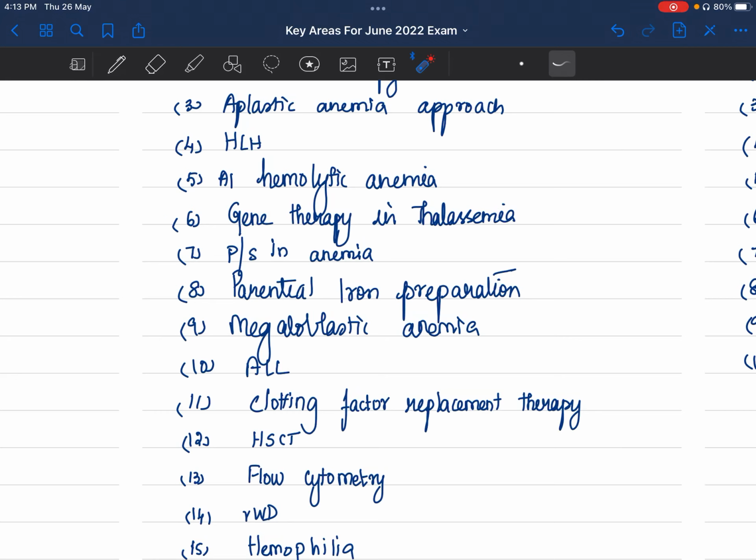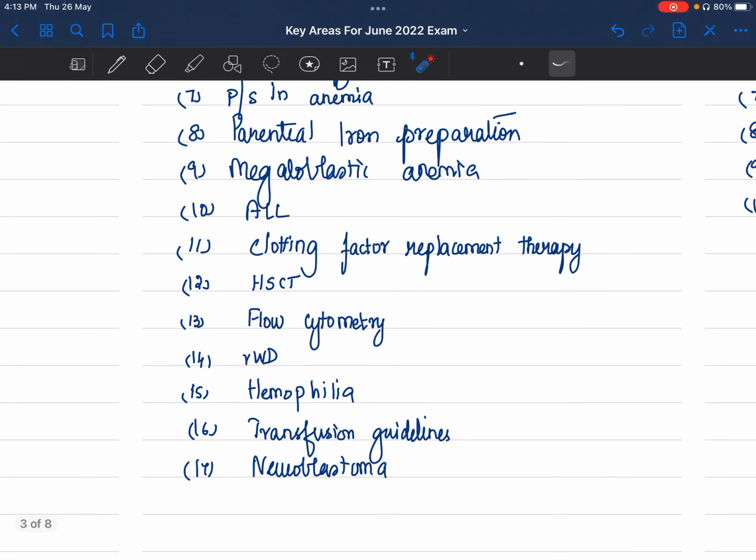And your parenteral iron preparations, megaloblastic anemia, all standard. ALL, you're supposed to know everything: treatment, risk factors, how do you prognosticate? Everything you should know. Then your hemophilia, clotting factor replacement therapy, different conditions, how to replace clotting factor as a treatment, as a prophylaxis, you should know.